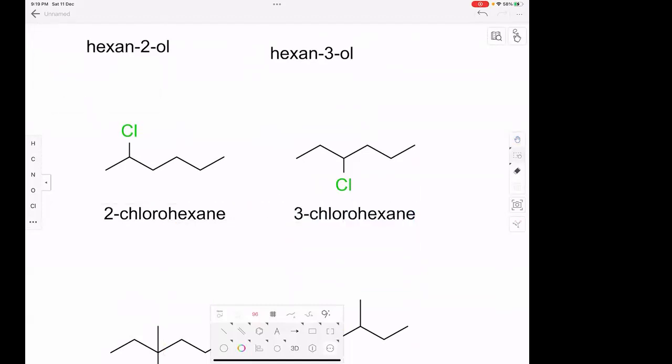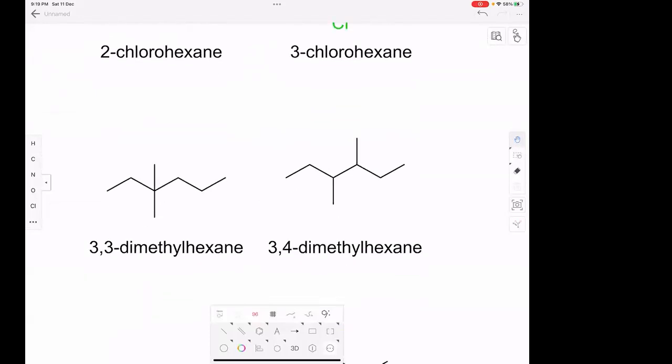Here, the parent chain is the same, which is hexane, and dimethyl is also the same. The only difference is 3,3 and 3,4. That's why these are positional isomers. Clear?